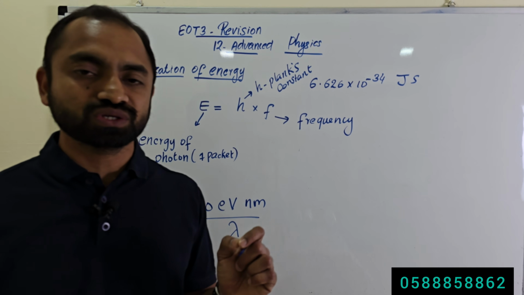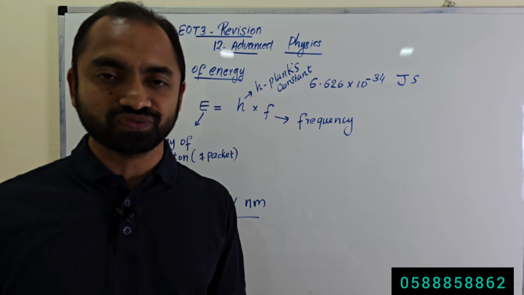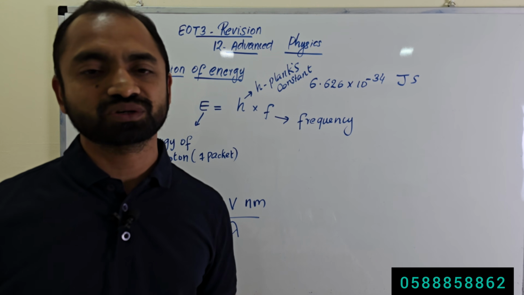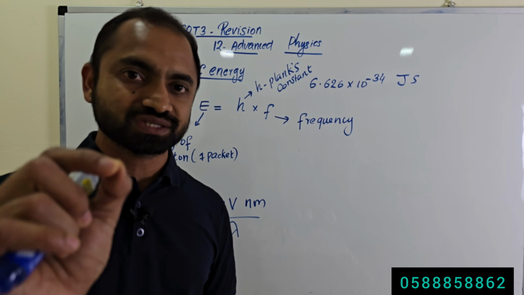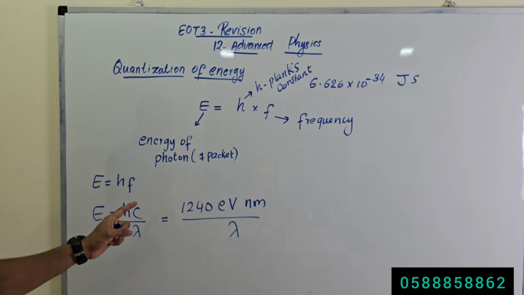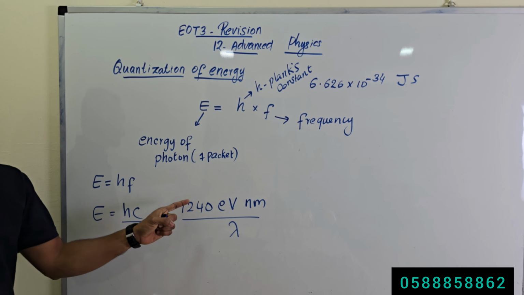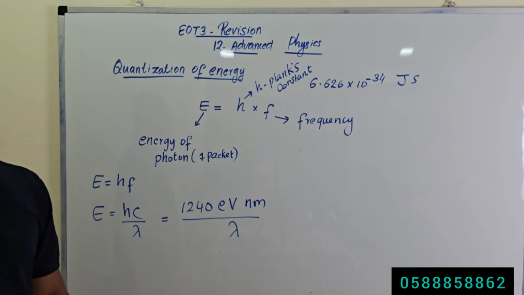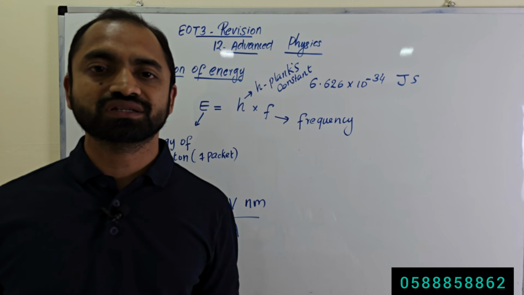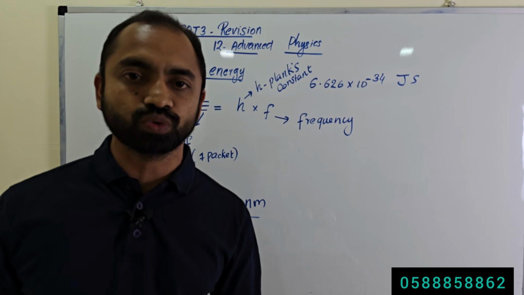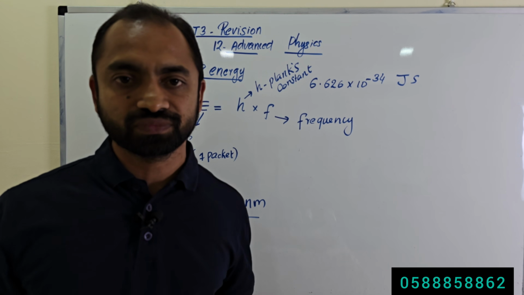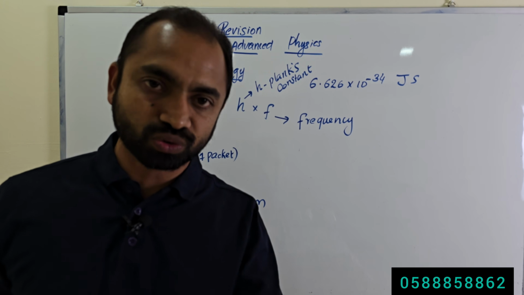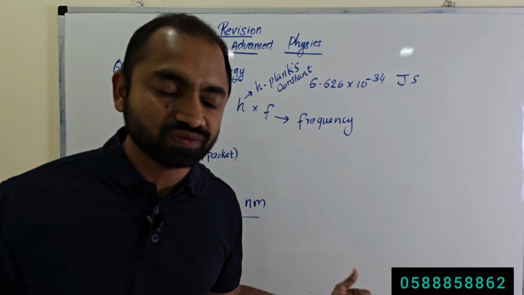So what is this? This is the equation to calculate the energy of one packet in electron volt. What is electron volt? Electron volt is a unit of energy. So this equation, 1240 eV nanometer divided by lambda, is the equation to calculate energy in electron volt when the wavelength is given.